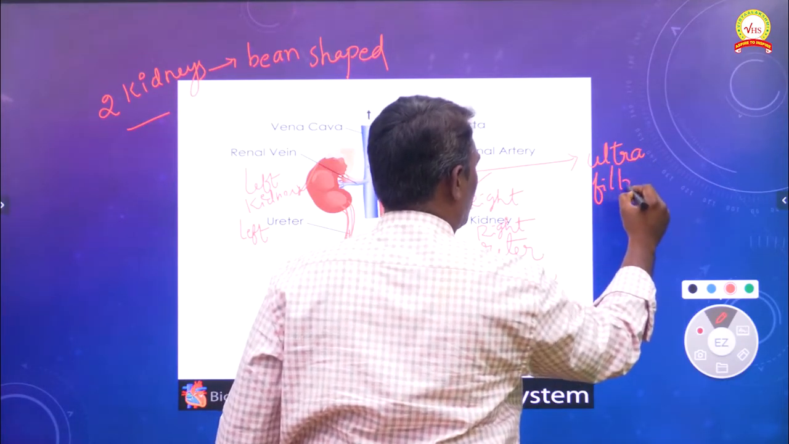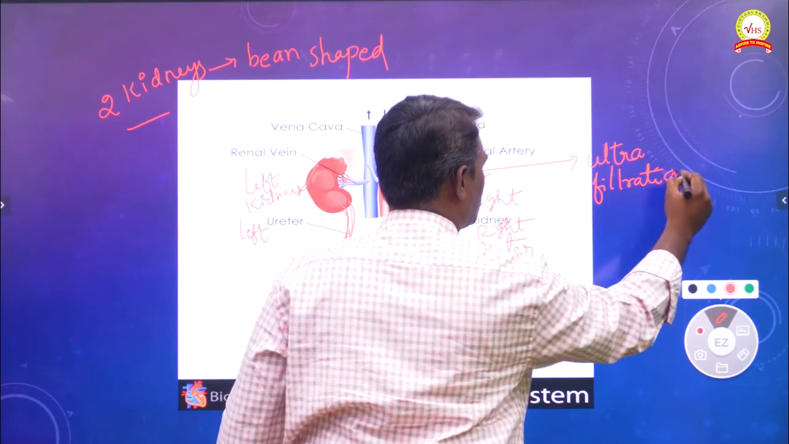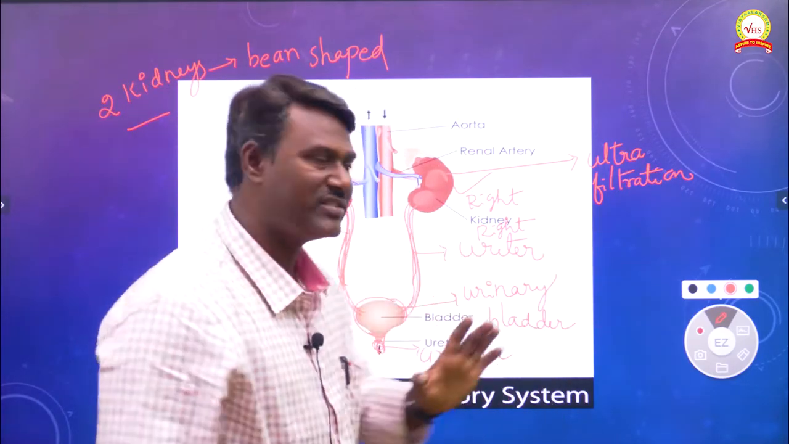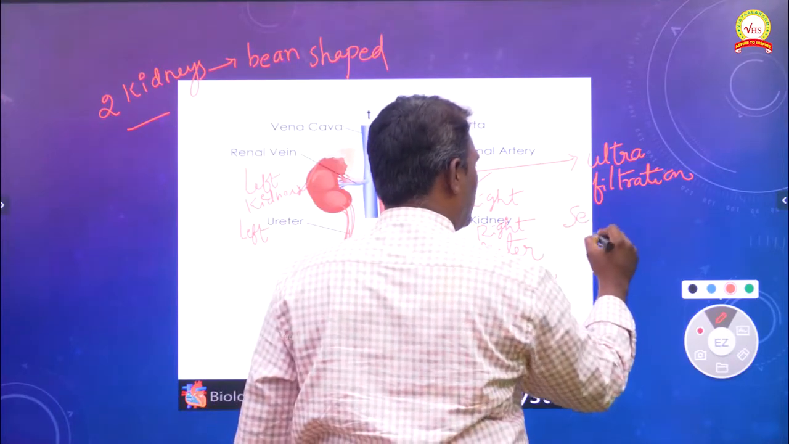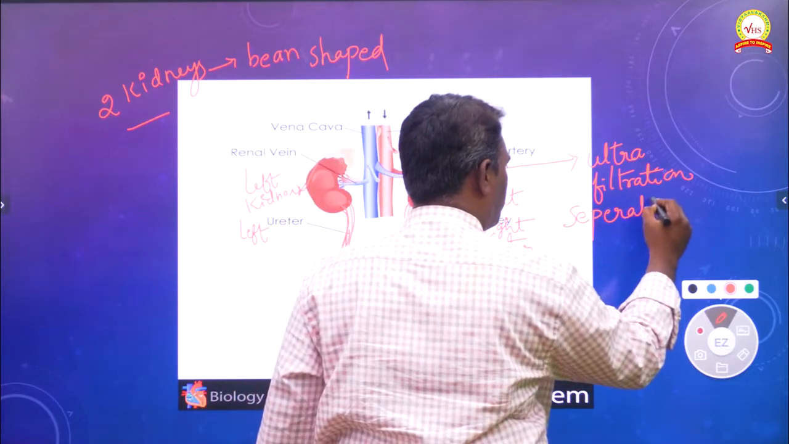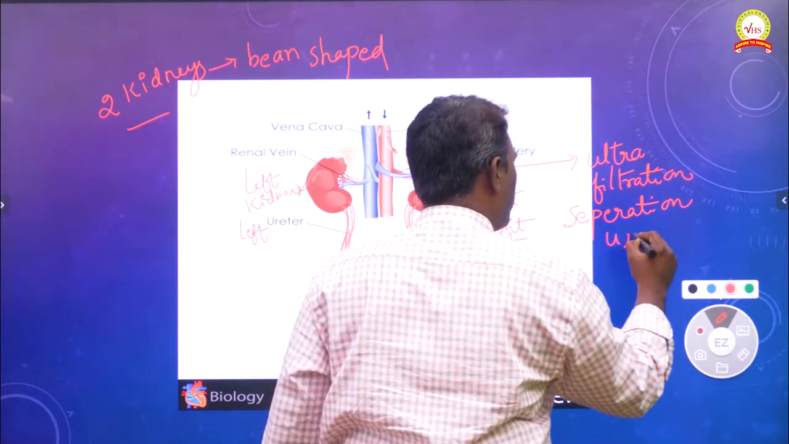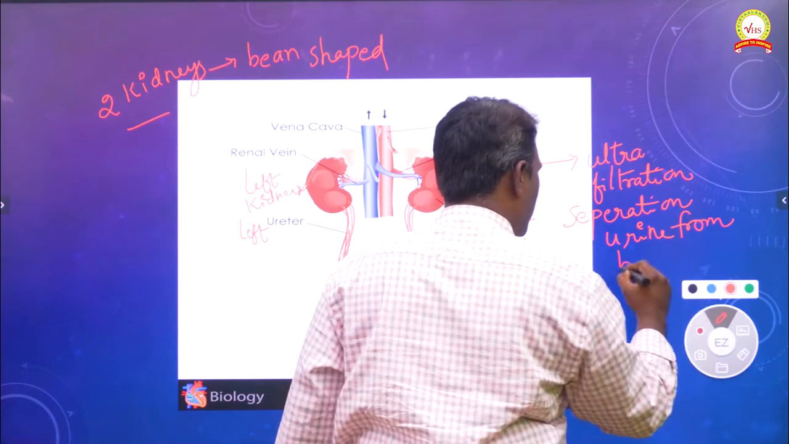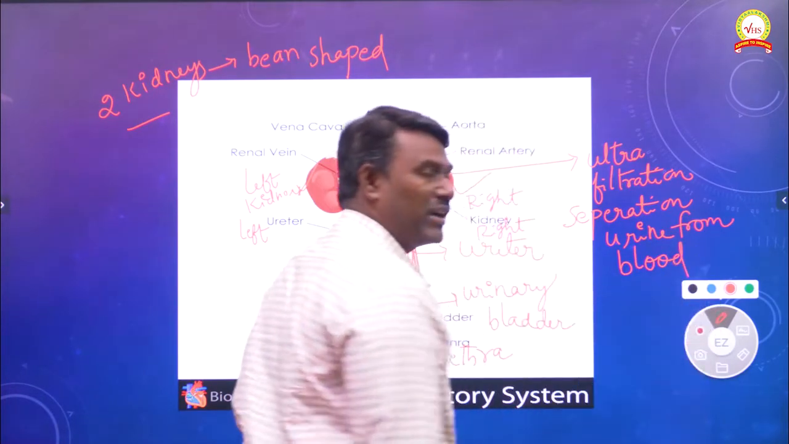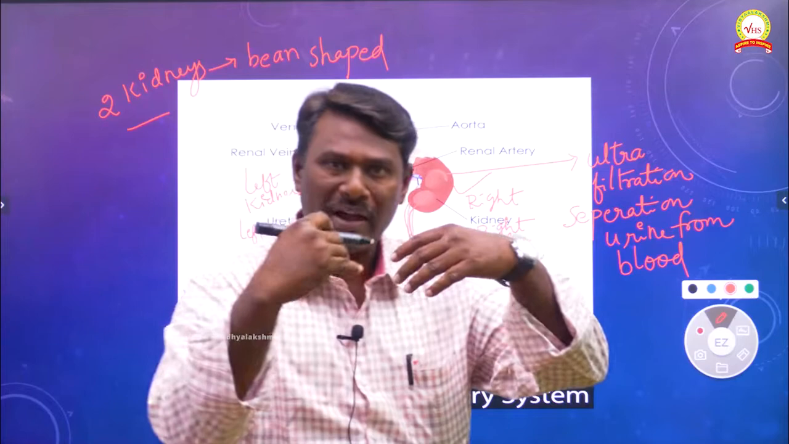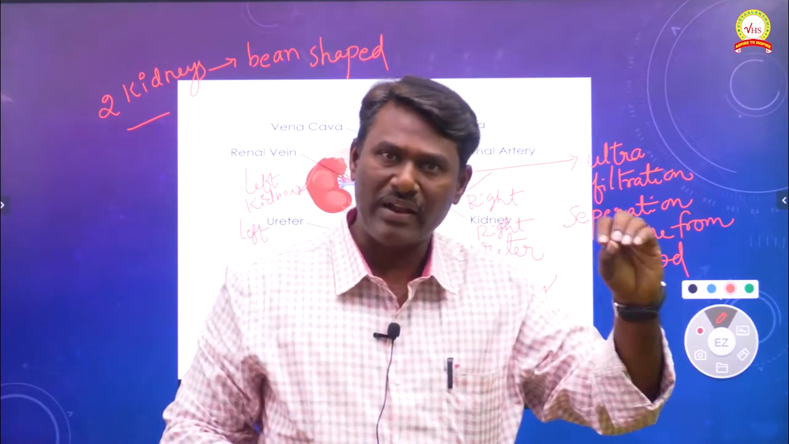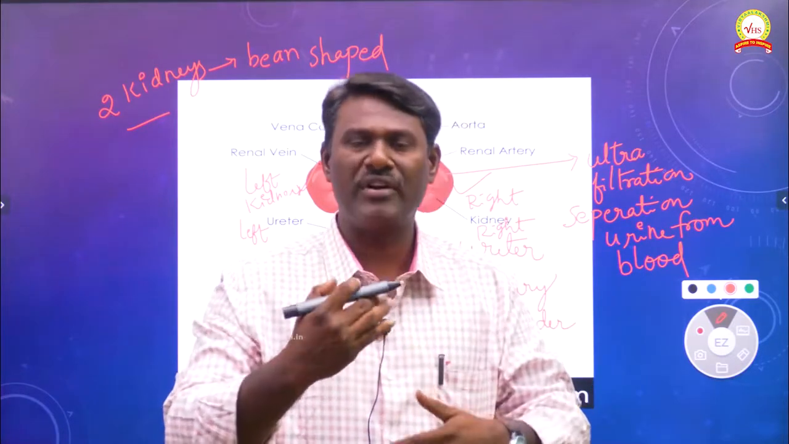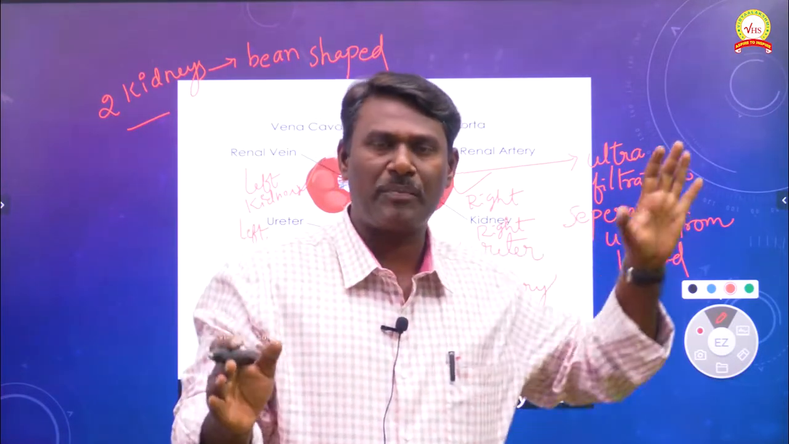ultrafiltration. These two kidneys play an important role in a special process called ultrafiltration. That is nothing but the process of separation of urine from blood. This process we can call ultrafiltration. Whatever blood enters the kidney is subjected to a special process called ultrafiltration. So by the ultrafiltration process, urine is separated by the kidneys.